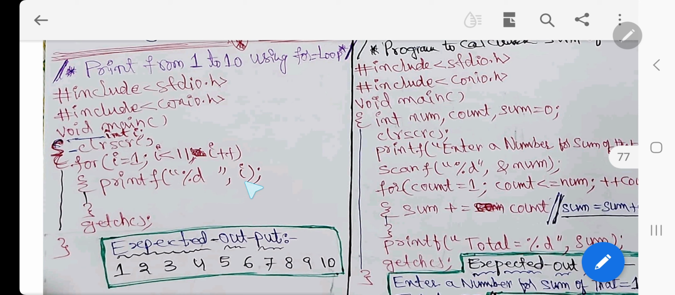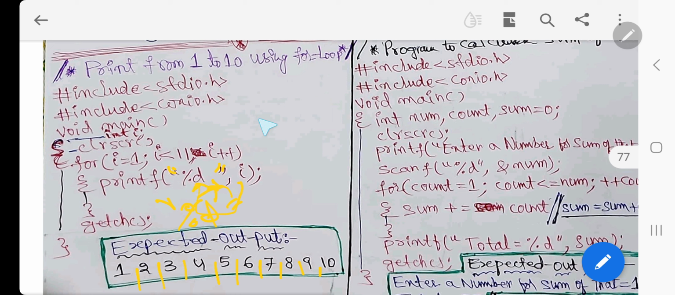Printf, I will show you here. This I value will be here, and I mentioned a space, right? Get ch. See here, some space is given, so these spaces will come in the output: 1 space 2, 2 space 3, like that. Here within double quotes I have mentioned percentage d and a space, so this I value will be printed here.